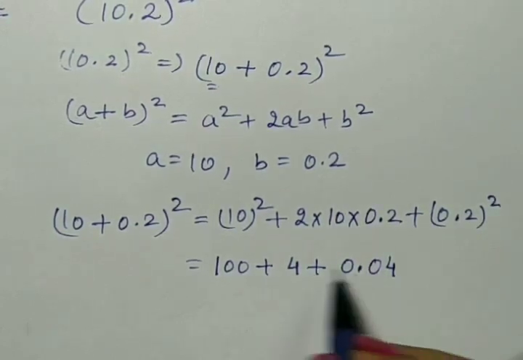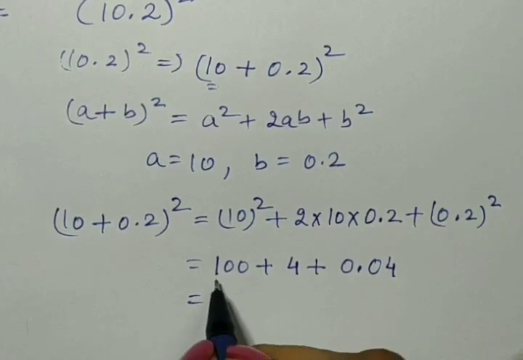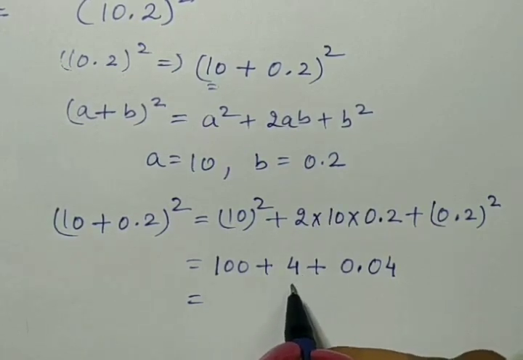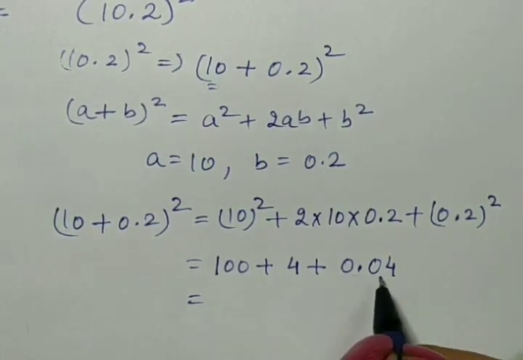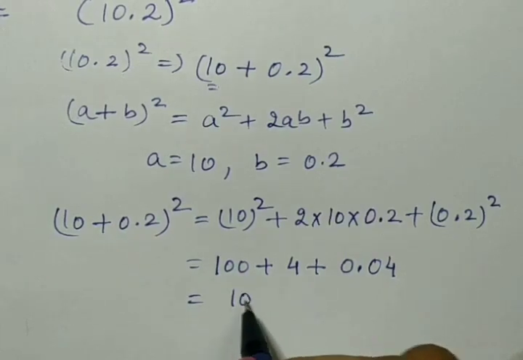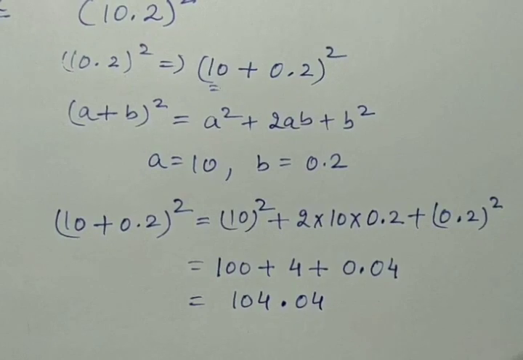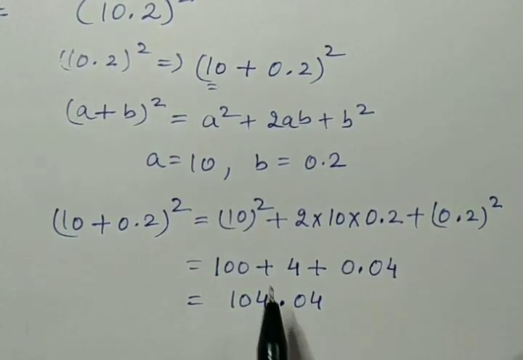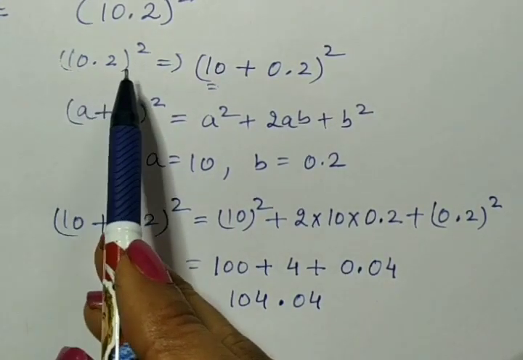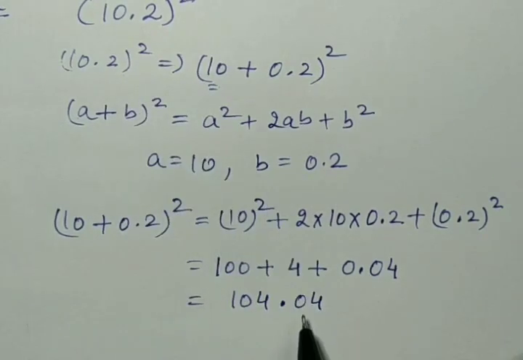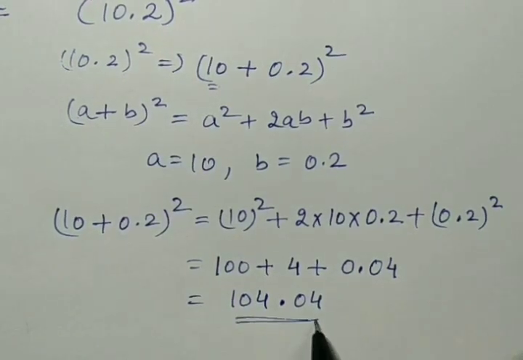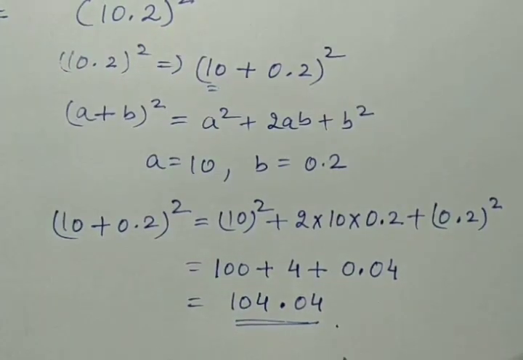We will get 0.04. Now add all these. 100 plus 4, that is 104, plus 0.04. So what we will get? 104.04. So this is the solution of 10.2 whole square using identity 1. I hope you understood how to use identity first in solving such type of questions.